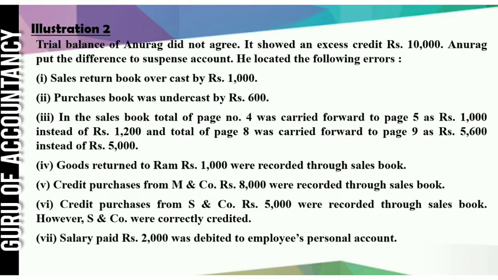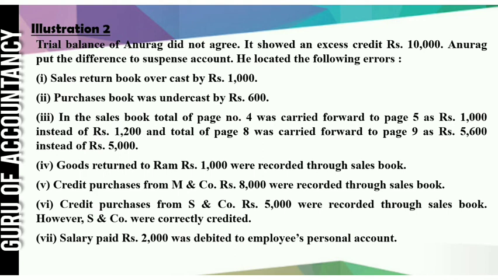Next one, credit purchase from M&N Company, rupees 8000 were recorded through sales book. Credit purchase, so your entry should be purchase account debit 8000 to M&N Company 8000, but were recorded through sales book. That means they must have recorded M&N Company to sales.